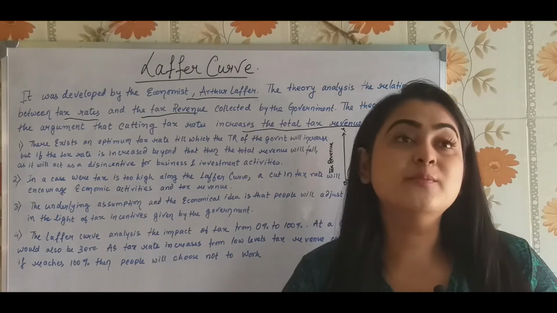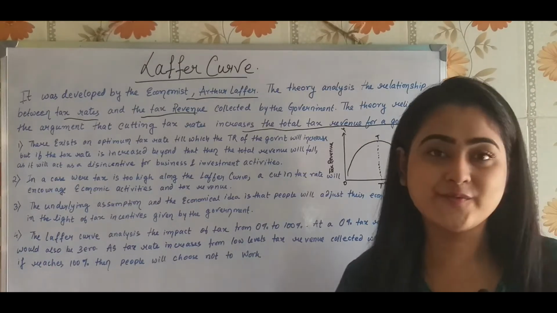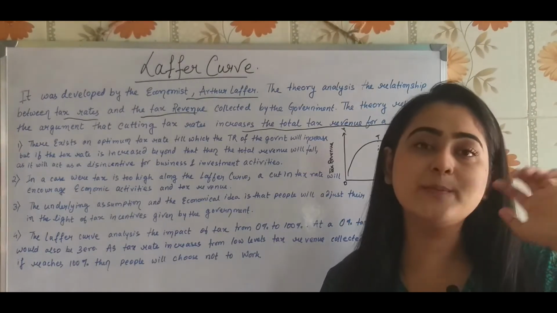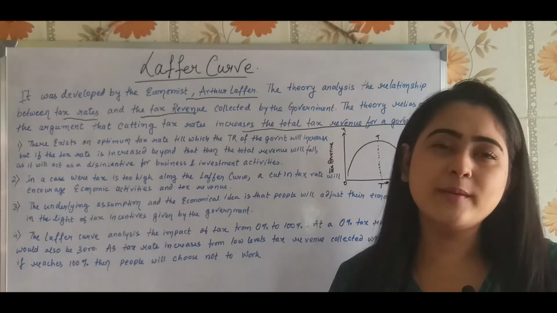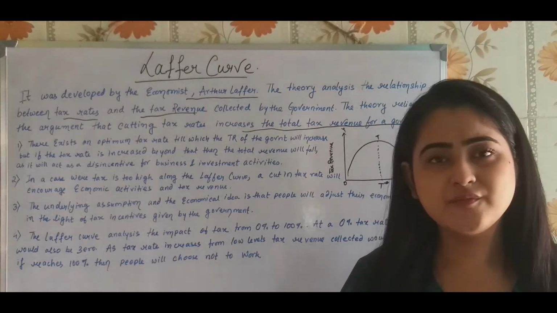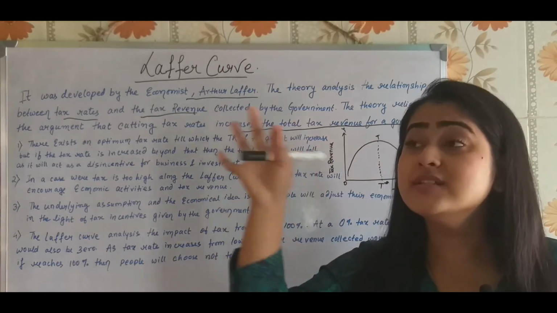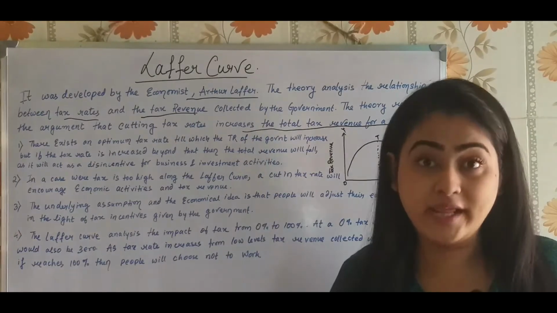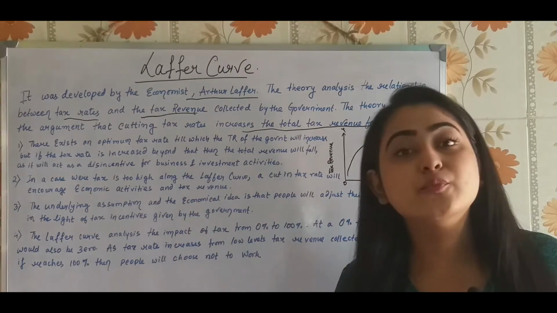Suppose earlier, for every 100 rupees of income, people were paying 2 rupees of tax. The tax rate started increasing, and after a certain time it reached 10 rupees. For every 100 rupees of income they need to pay a tax of 10 rupees.